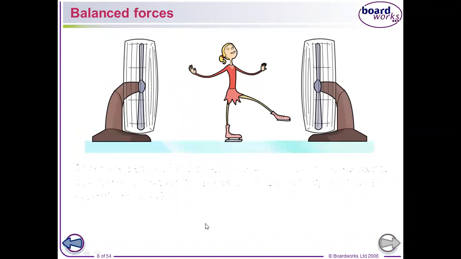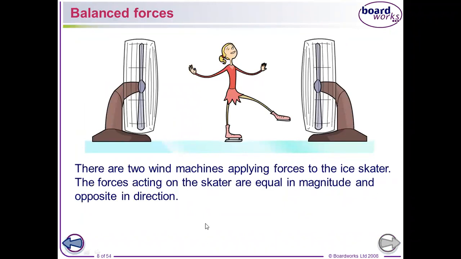Okay, we have another example. Can you see this girl? Yes, she's a skater. You can see that she has two big fans on both sides. So both fans are working in different directions, right? What I mean is that this first fan is pushing her in this direction, and this one is pushing her in this direction, right? That's why she's standing still. So it's pushing her in opposite directions.